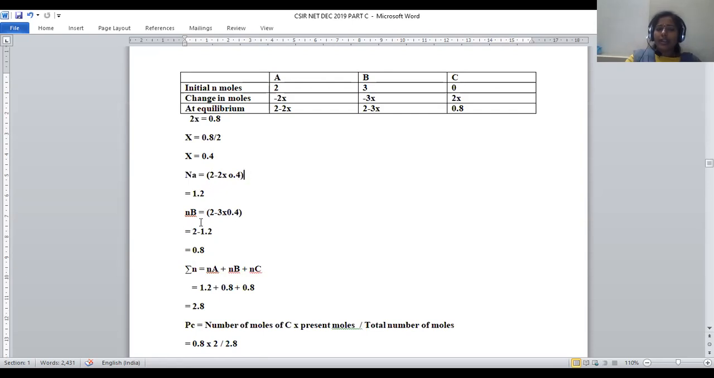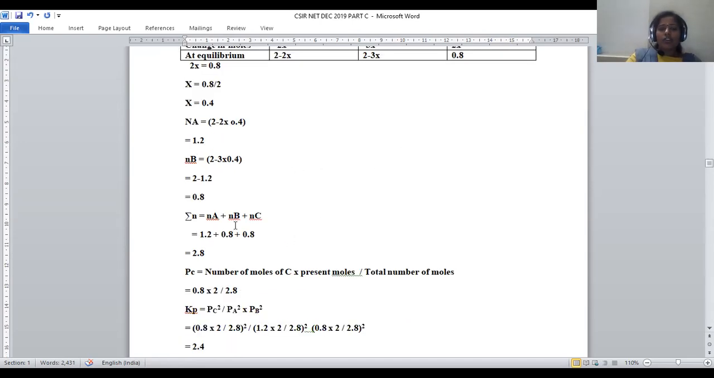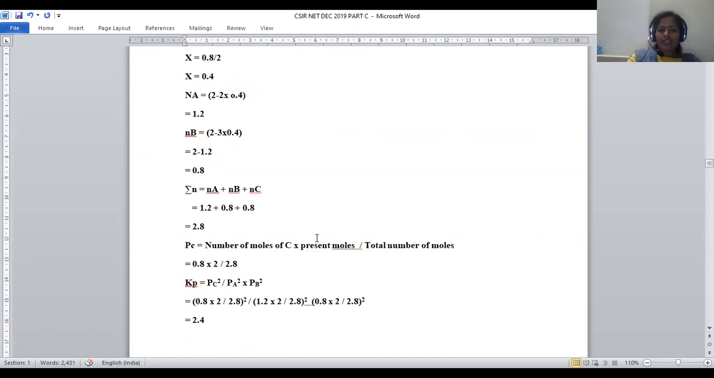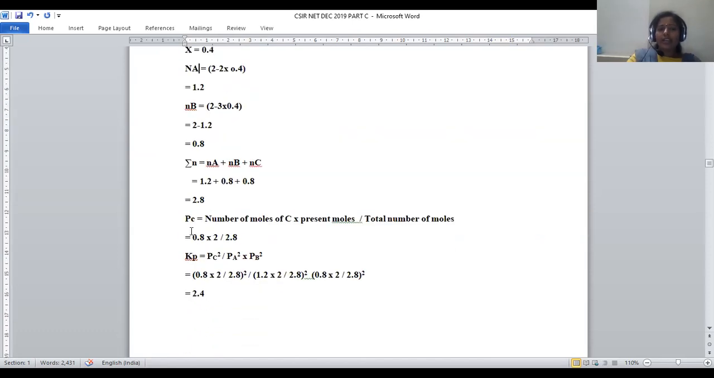So Na is known, Nb is also known. Na, the number of moles of A, will be 1.2. B moles will be 0.8. C is 0.8 already. In order to sum all the number of moles, the sum is equal to Na plus Nb plus Nc. Na is 1.2, Nb is 0.8, Nc is also 0.8. So the total number of moles present in this chemical equation will be 2.8, right?